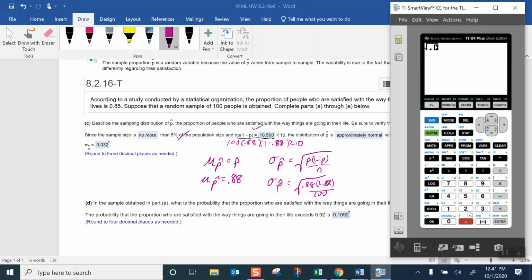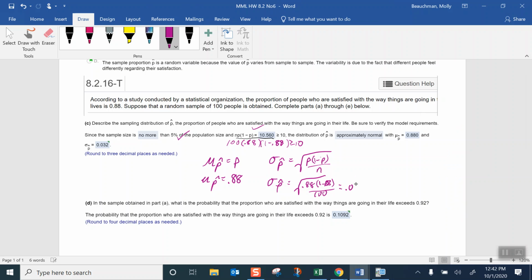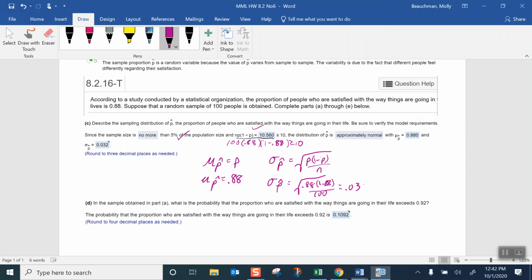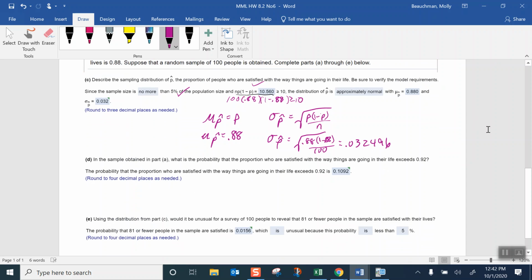So we get the square root of 0.88 times 1 minus 0.88 in parentheses, divided by 100. And we end up with approximately 0.032496. So for our purposes, we want to round to 3 places, 0.032. But for the next question, I might want that to be a few more places.